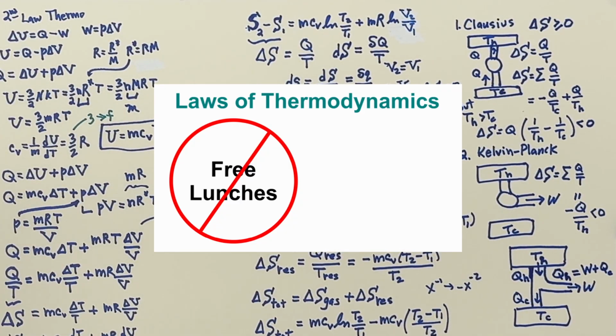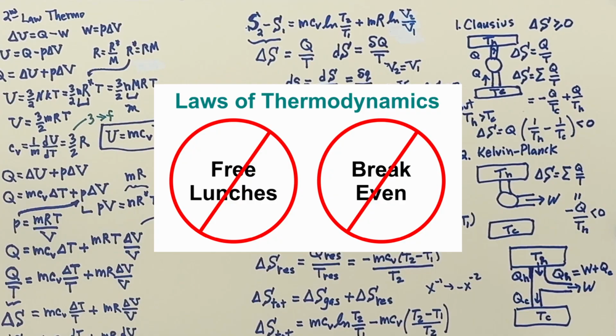You get nothing for free. You can't get work for free. You can't get energy for free. Energy is transformed. But now the second law, where you take this input heat transfer, you've got to dump some. Well, that means you can't break even. So the first law is no free lunches. Second law, you can't break even. So I'll close my class with these two diagrams.